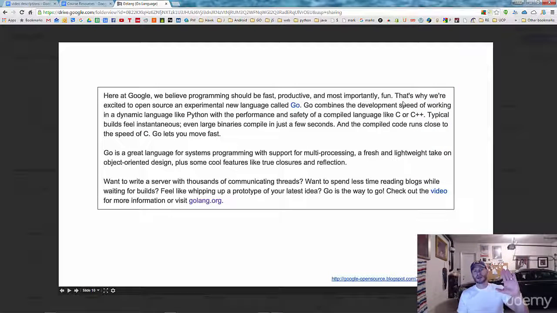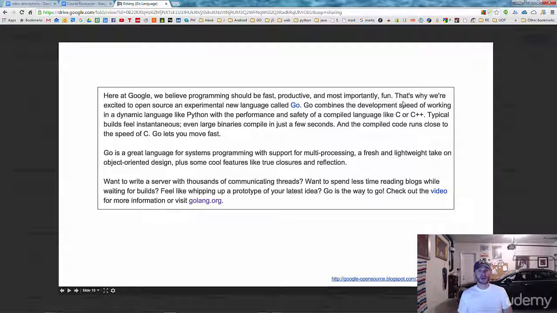So again, here's one more statement about Go from Google. You can pause the video and read this one. But also, when they released it in 2009, this is what they said about it. In 2012, they had version 1 finished, and at that point they guarantee they're not going to break backwards compatibility. Then in August 2015, they had version 1.5, in which the standard library was finished. So this is like the perfect time to be learning this language.